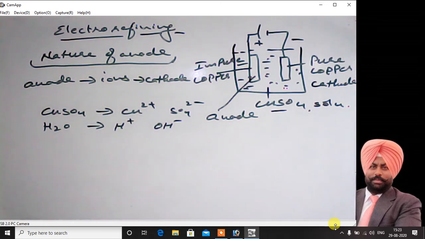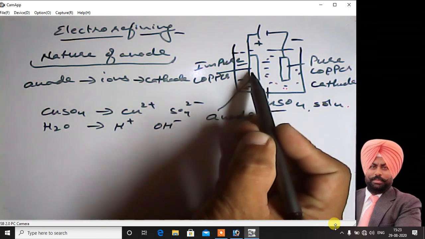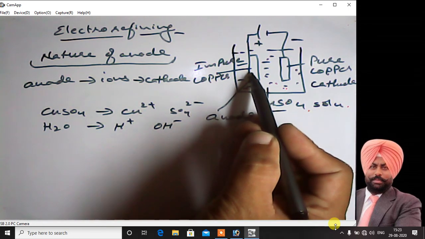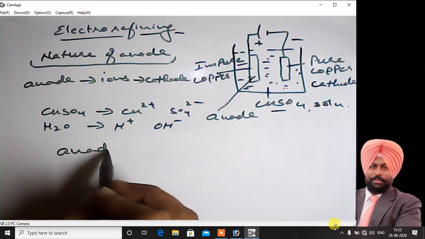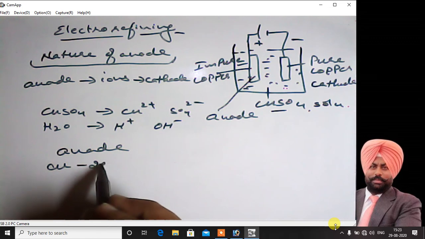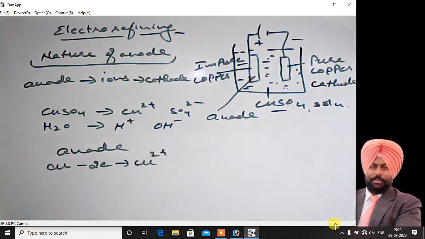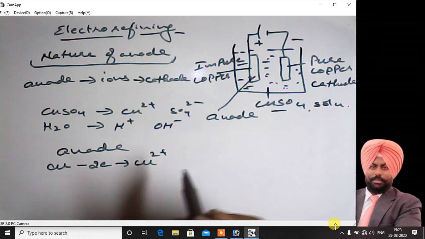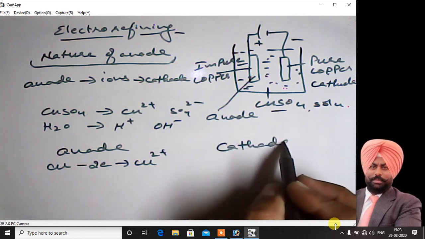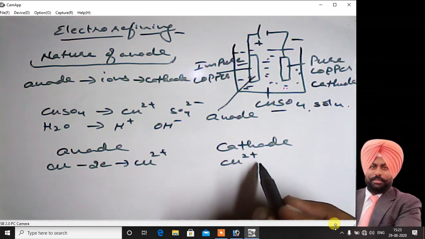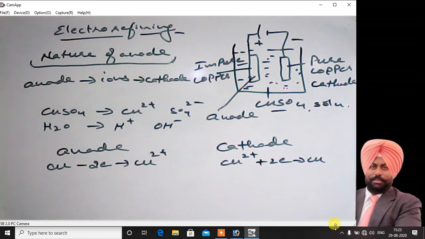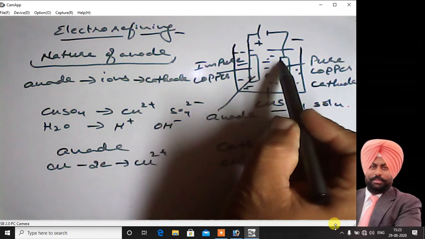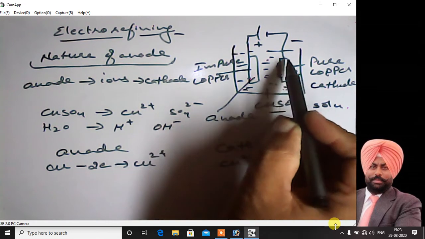And we know that since nature of anode is used, the copper atoms in the impure copper rod will lose 2 electrons and form copper ions. The copper ions will migrate towards the cathode, gain 2 electrons, and change into neutral copper atoms again, and this neutral copper will be deposited on the pure copper rod.